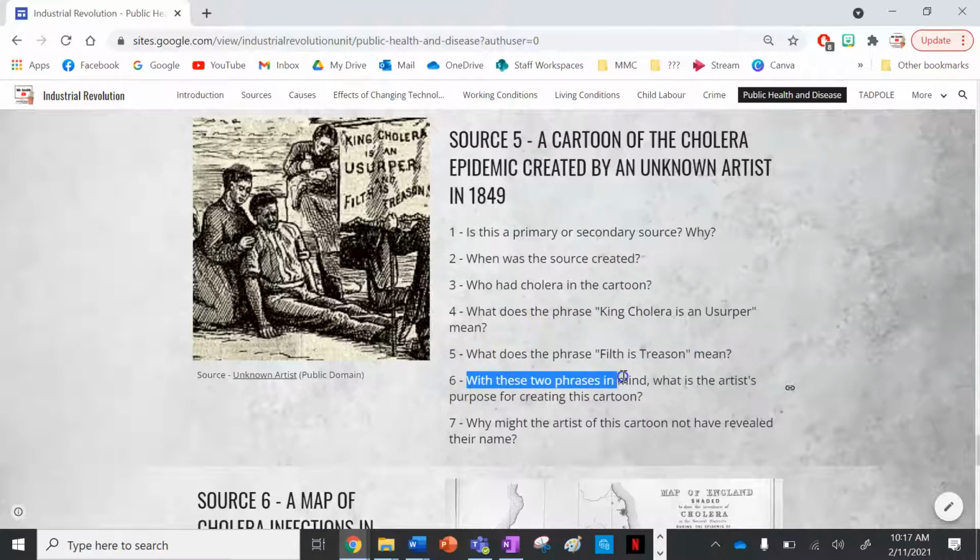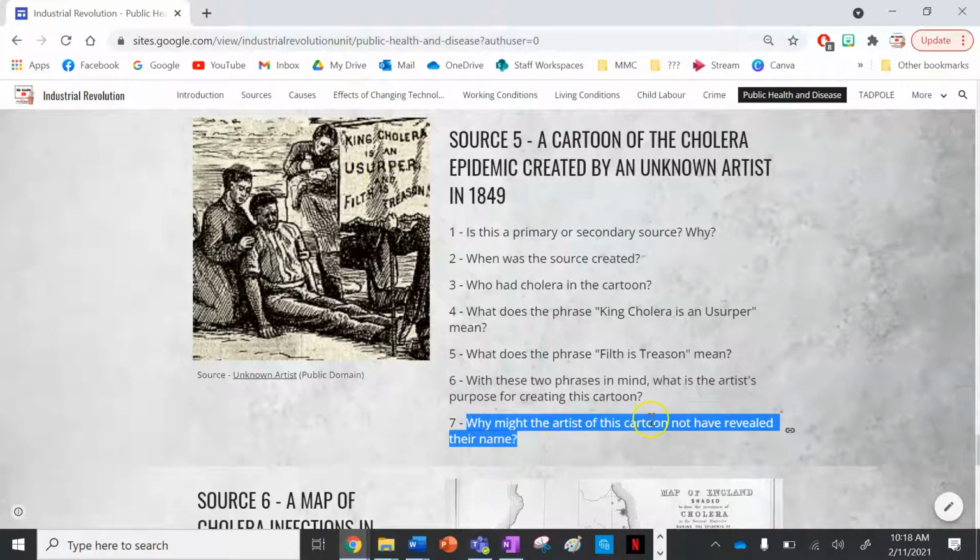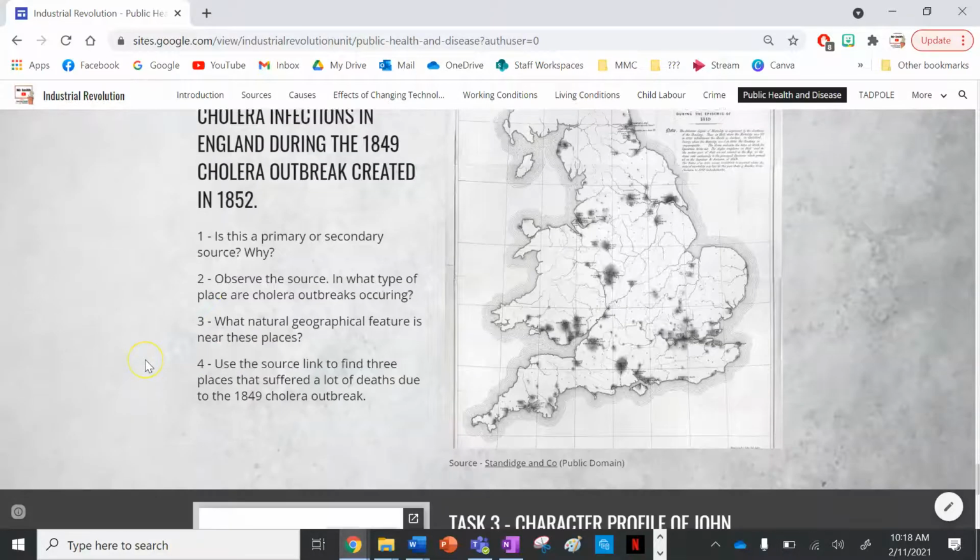Number 6, with these two phrases in mind, what is the artist's purpose for creating this cartoon? So 2 purposes is to show the threat that cholera has to their lives, and it says that if you're dirty, you're only helping the threat that is cholera. And why might the artist of this cartoon not have revealed their name? Well, they might have wanted to have stayed anonymous. People had conflicting views about diseases in this time as well, and so they might have wanted to stay anonymous for that reason. Source number 6, the last source.